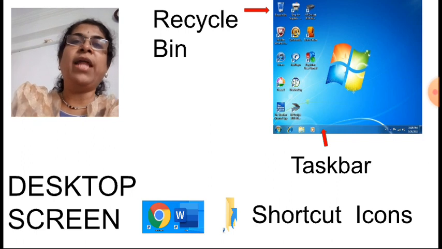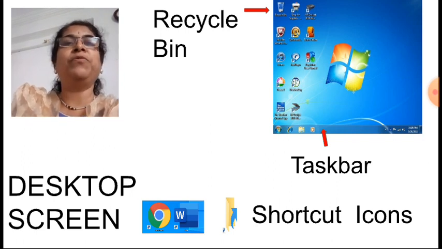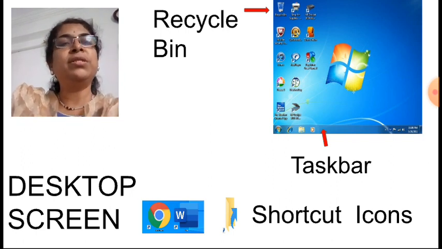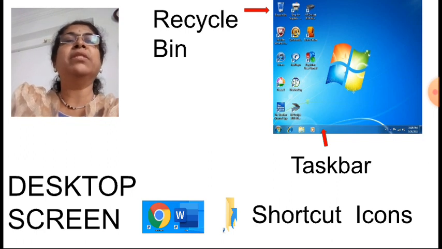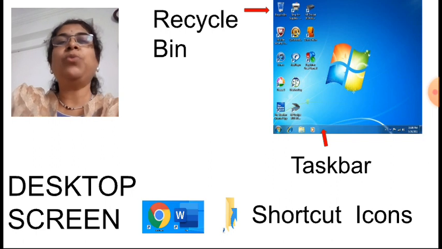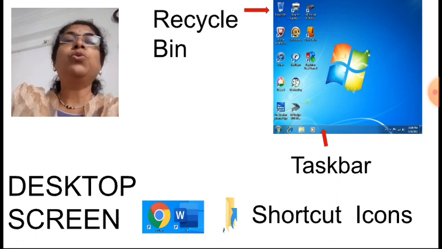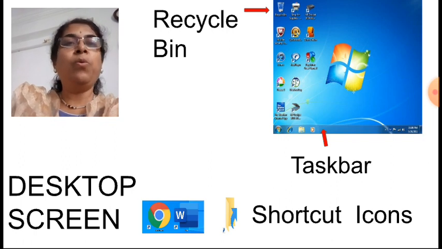If you click on that, directly it will open Microsoft Word. Otherwise, you have to click on the start button, then go to all programs, then open the Microsoft Office folder, and from that you can open Microsoft Word. So instead of going through the long way, directly you can open through these shortcut icons.